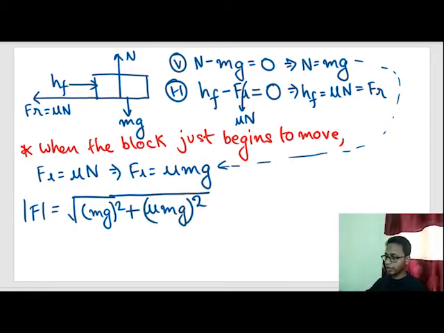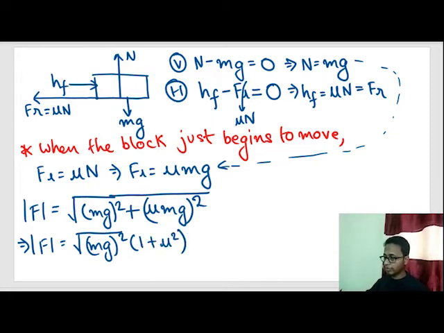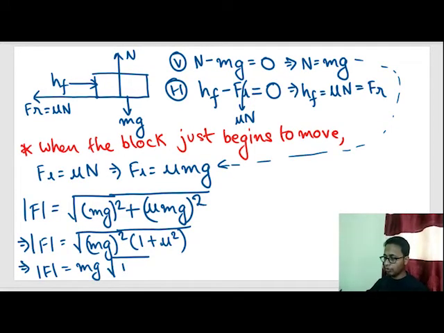Now when the block just begins to slip, if we solve this, our answer comes as mg whole square times 1 plus mu square. So when the block just begins to slip, our answer is mg under root 1 plus mu square.